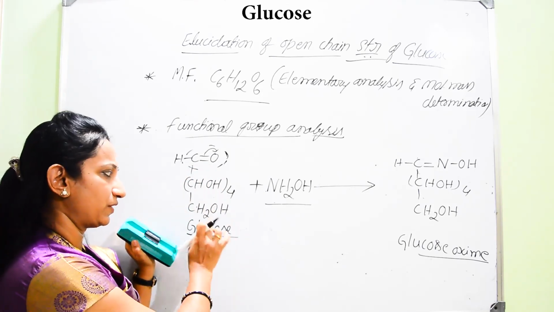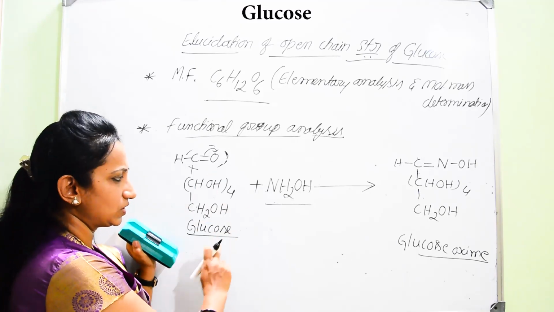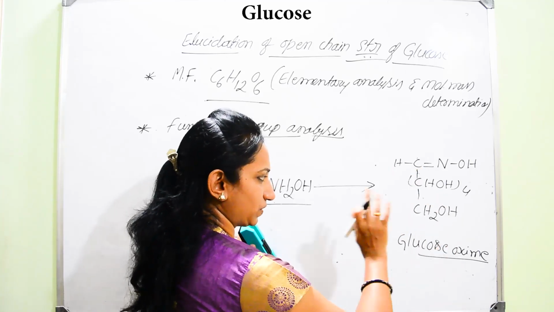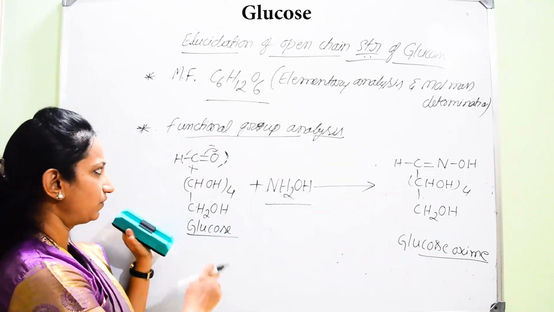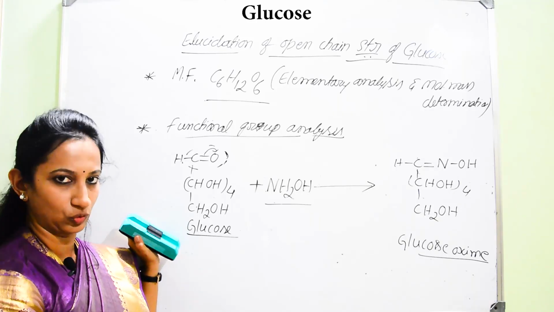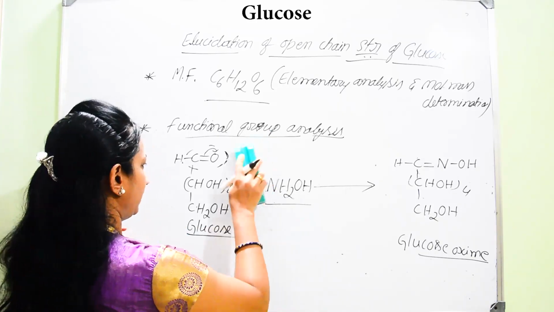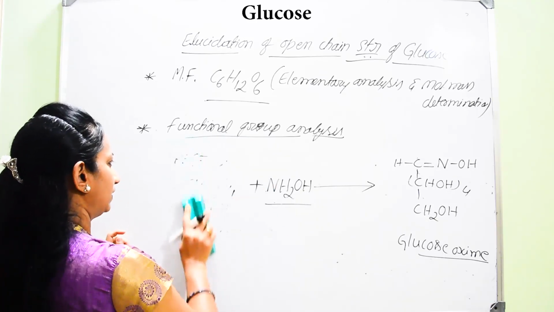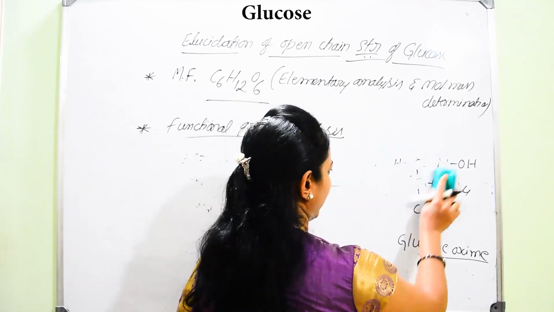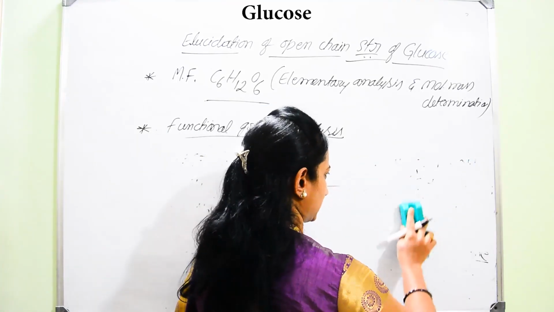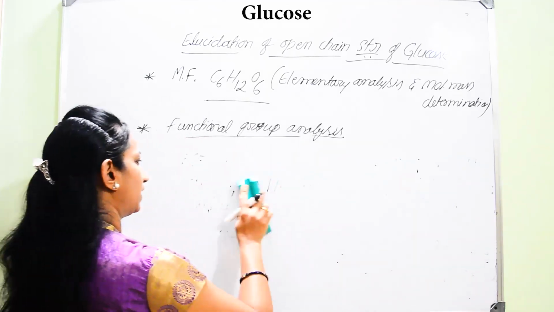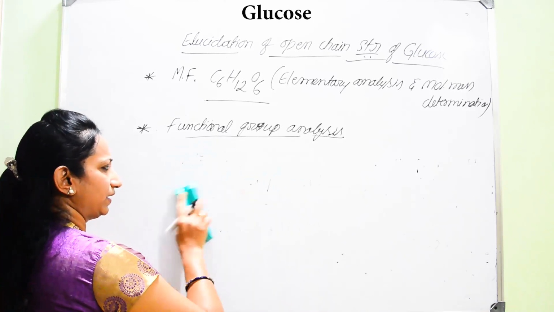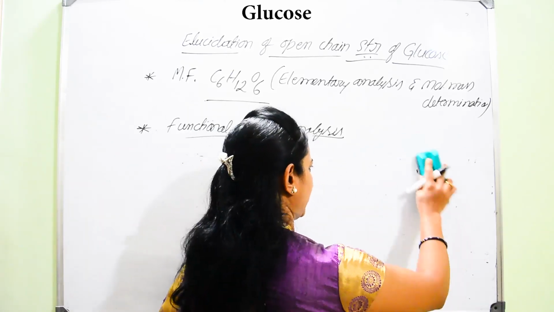By considering the interaction of glucose with hydrogen cyanide and glucose with NH2OH, he was able to get the products. With the help of these products, he confirmed the presence of a carbonyl group in glucose. That is the particular functional group we have to consider, by considering another set of reactions. Once he proves that there is a carbonyl group, then he has to prove whether it is an aldehyde or a ketone.